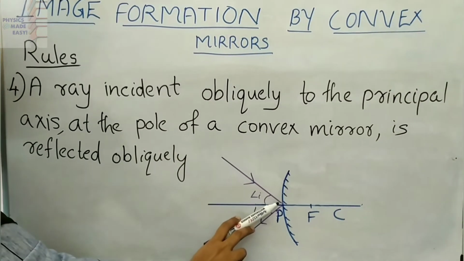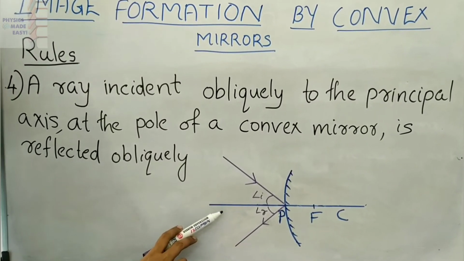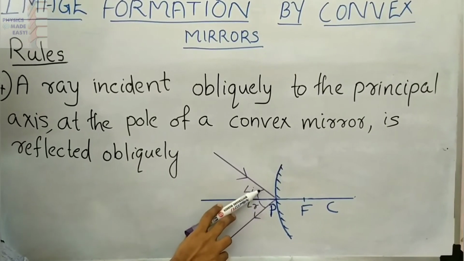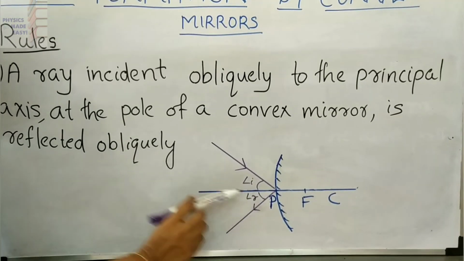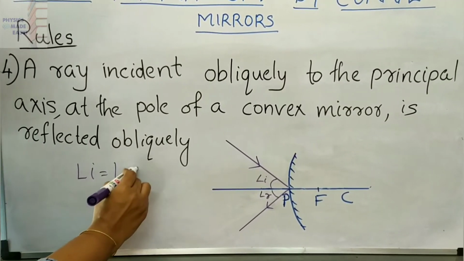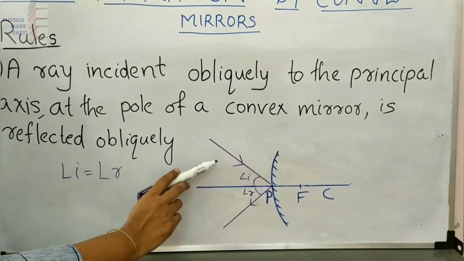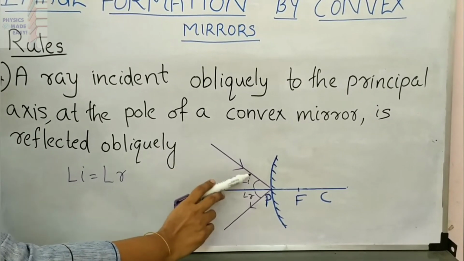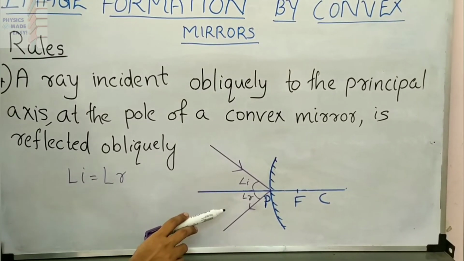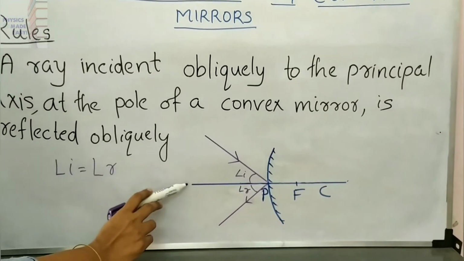Here you can consider this principal axis as the normal. This is the incident ray. You can see angle i, the angle of incidence, and the angle of reflection. So, angle i is equal to angle r, you know. From this you can understand that the angle made by the incident ray with the principal axis is equal to the angle between the reflected ray and the principal axis.